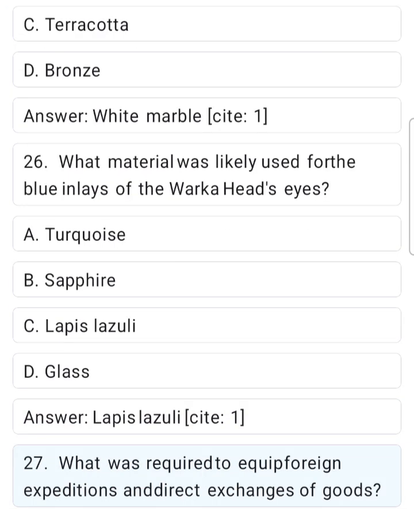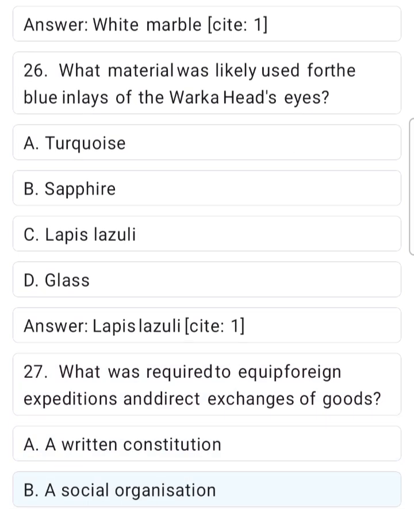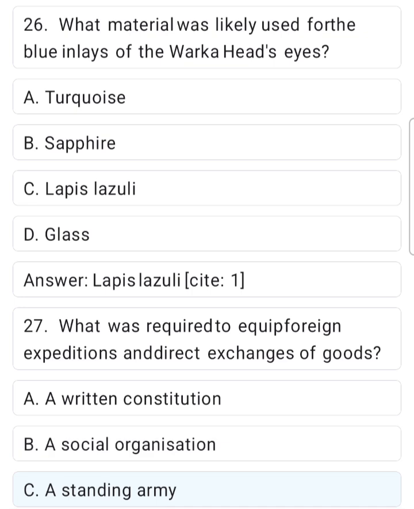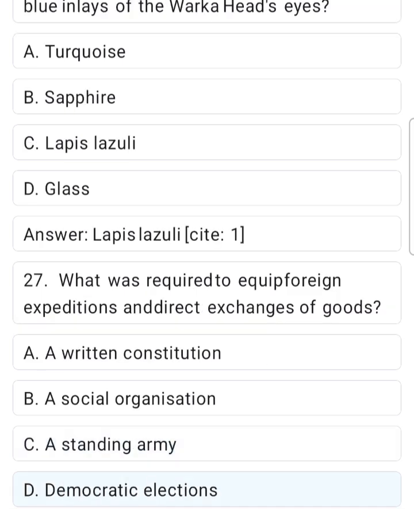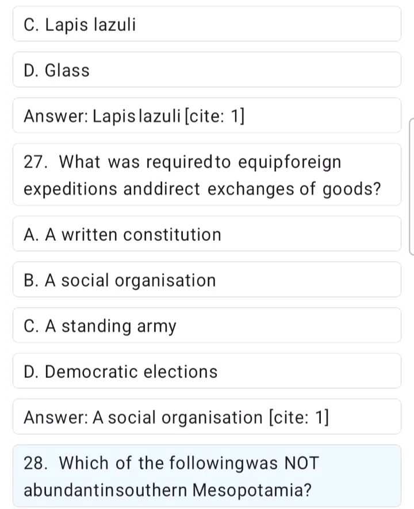27. What was required to equip foreign expeditions and direct exchanges of goods? A. A written constitution. B. A social organization. C. A standing army. D. Democratic elections. Answer. A social organization. Site 1. 28. Which of the following was not abundant in southern Mesopotamia?